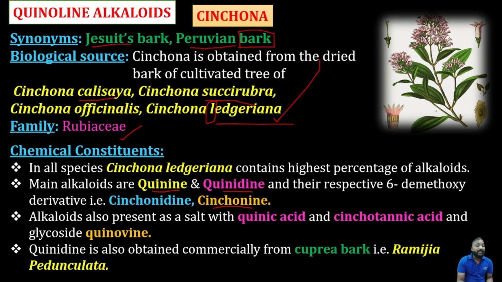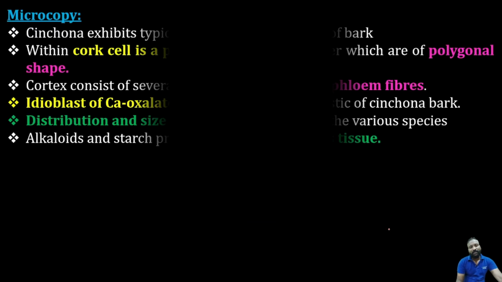And quinidine is also obtained commercially from cuprea bark, that is Remijia pedunculata. Remijia pedunculata. Yes, such things should be noted and remembered, because they may ask, other than cinchona, from which source you can get quinidine. Yes, undoubtedly the cuprea bark. So that's about the chemical constituents of cinchona.